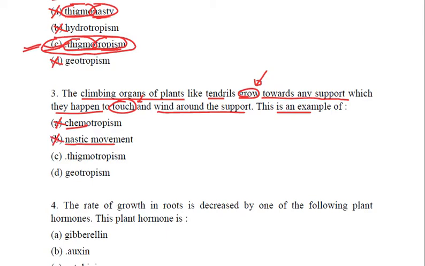We'll strike it off. It is not geo, it is not related to gravity. Again it is thigmotropism. Tropism because the growth is there, movement is there, and touch, that is why thigmo. So once again the correct answer is C, that is thigmotropism. Clear?